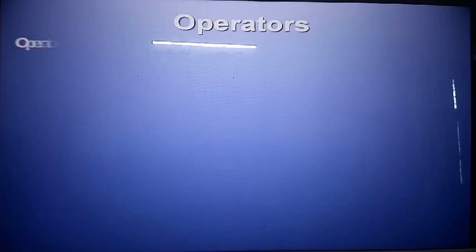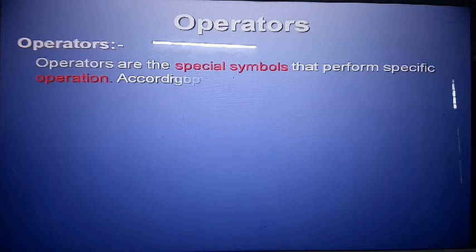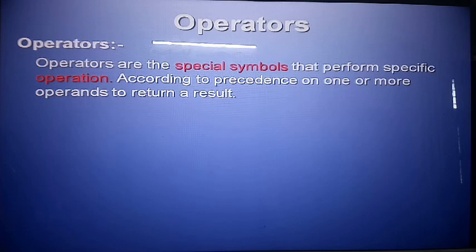Operators. Now I am discussing operators. Operators are special symbols. So what is an operator? Operators are symbols like plus, minus, equal, less than, greater than. Operators are symbols that perform specific operations, like addition and subtraction, according to precedence, on one or more operands to return a result.